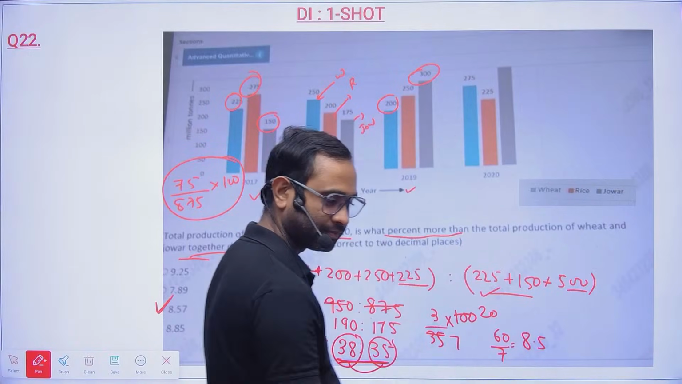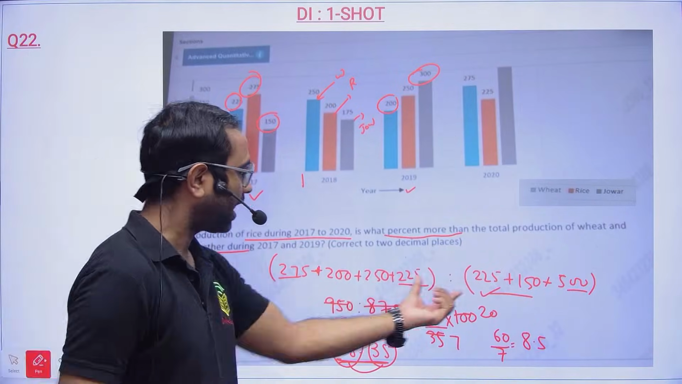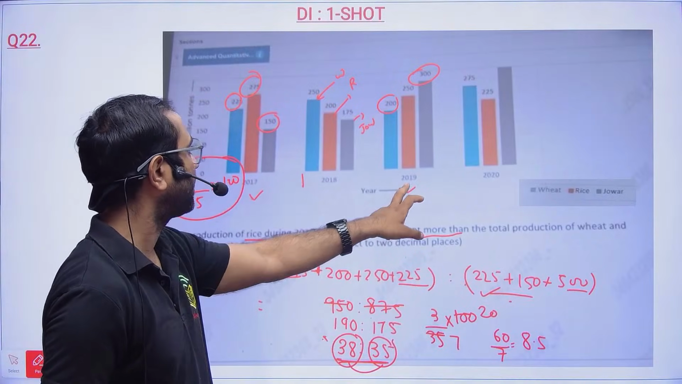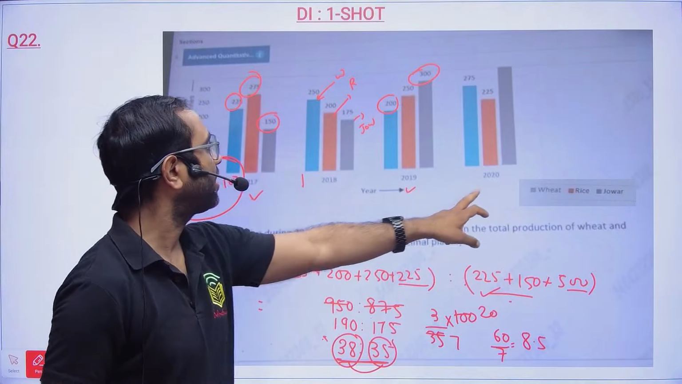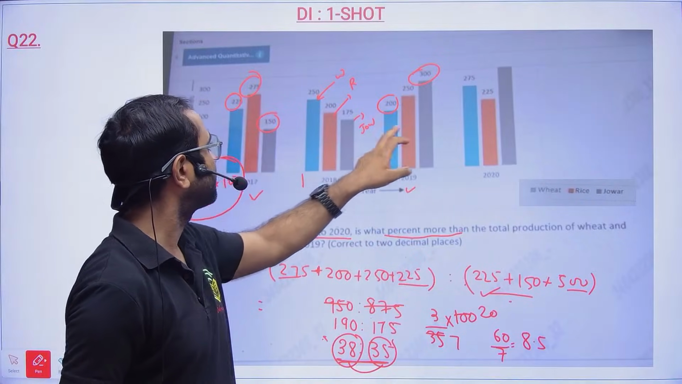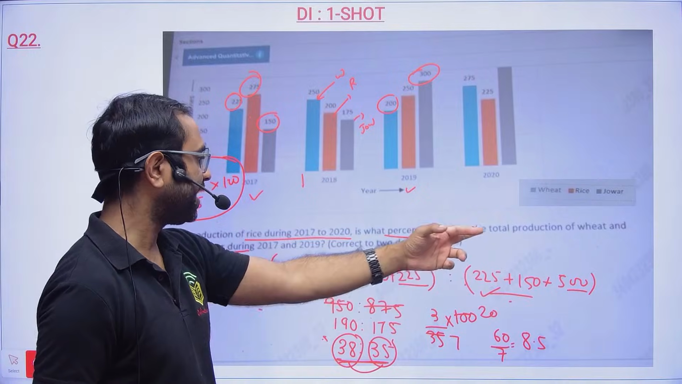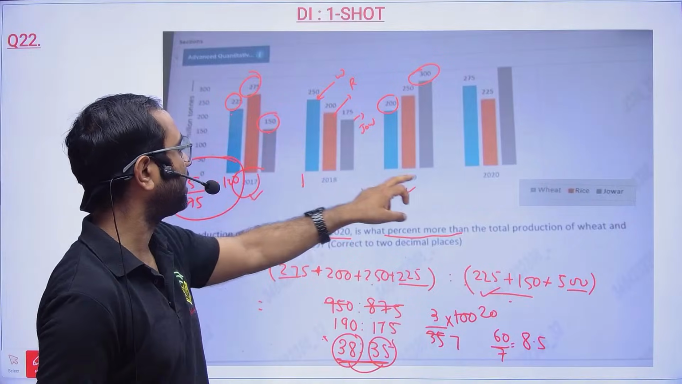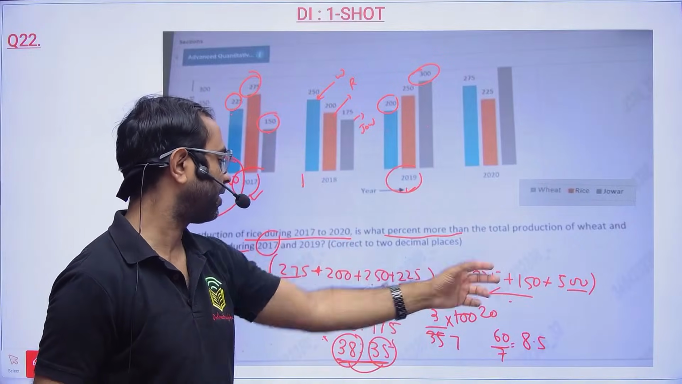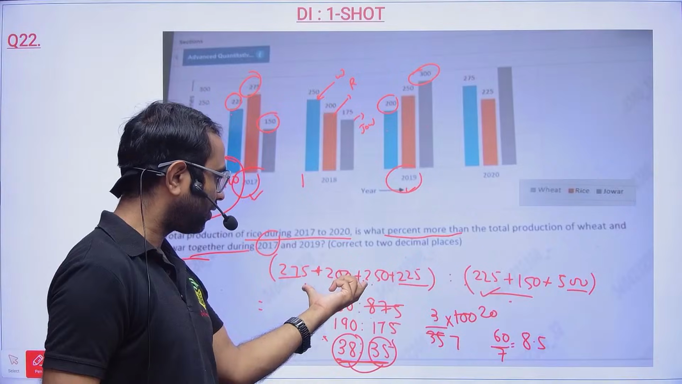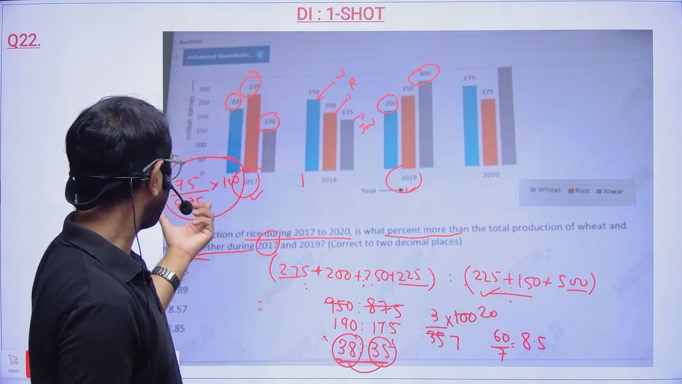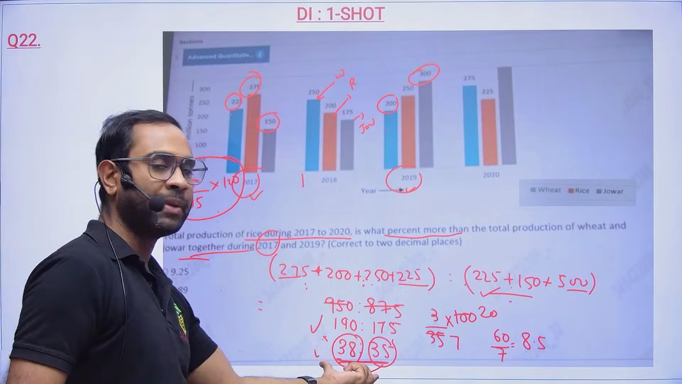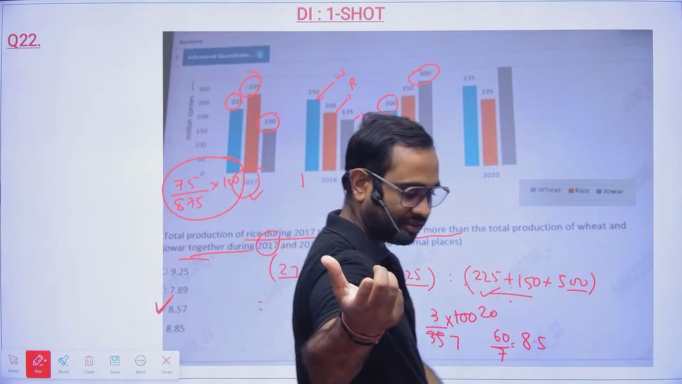Doesn't look good. Explain once again. I added this. They said total production of rice during 17 to 20. So 17 rice is this and this. I added, and then wheat and jowar 17 and 19. So 17 wheat and jowar is 225 plus 150. 19 wheat and jowar is 200 plus 300. After that, they are telling the production of this is how much more than this. So either you can directly take this and solve, or you divide it by 5, make it simple, and then calculate the percentage.